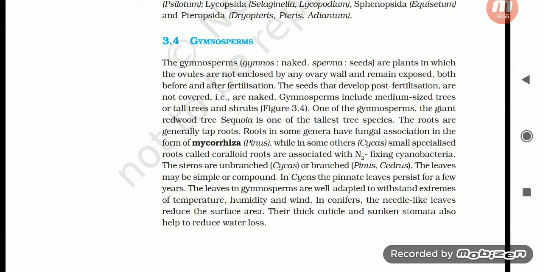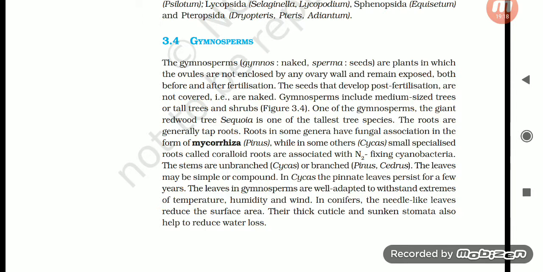The roots are generally tap roots. Roots in some genera have fungal association in the form of mycorrhiza, as in Pinus, while in some others, such as Cycas, small specialized roots called coralloid roots are associated with nitrogen-fixing cyanobacteria. The stems are unbranched, as in Cycas, or branched, as in Pinus and Cedrus.